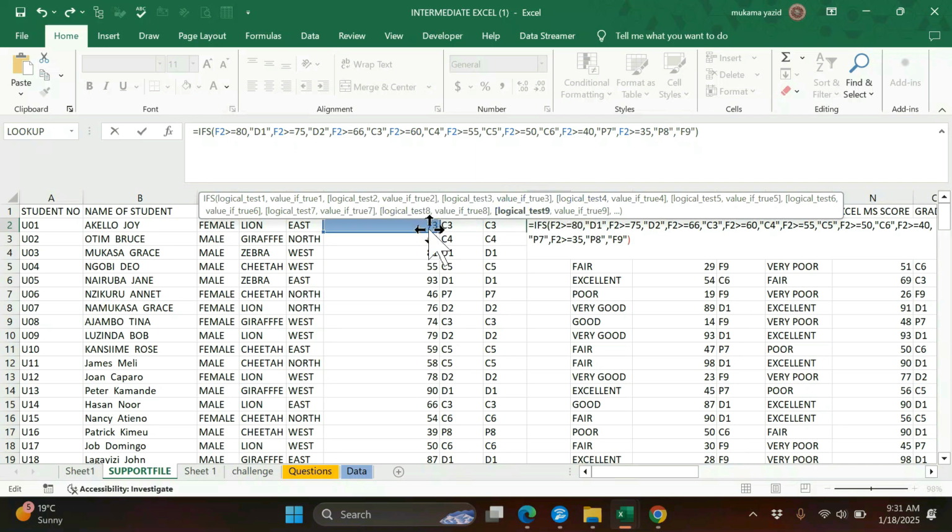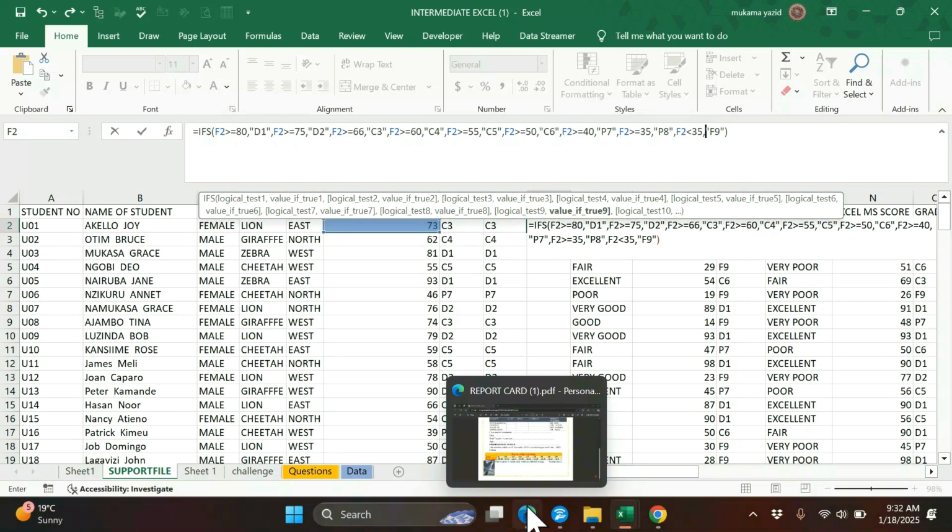We select this one, after this one we come and select F2, and we say if F2 is less than 35, comma, I'd like Excel to give me F9. That is the last argument.